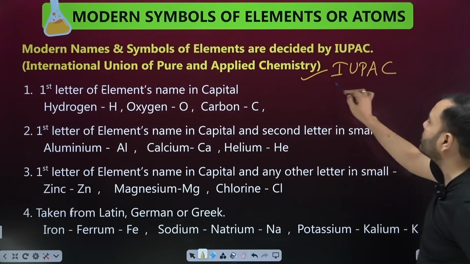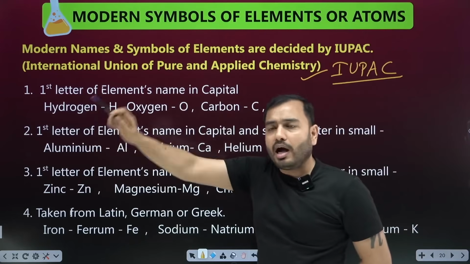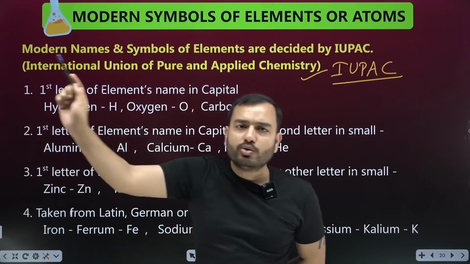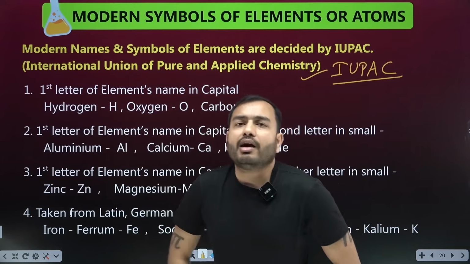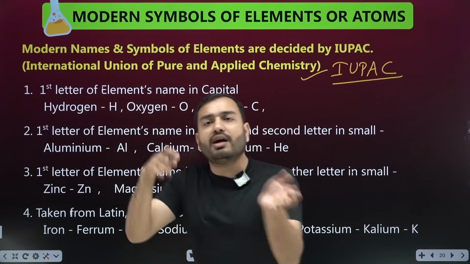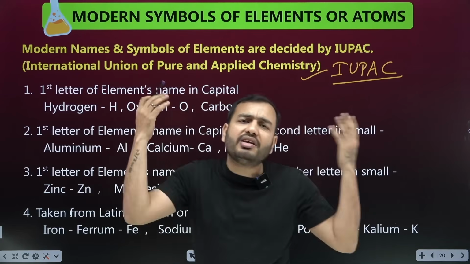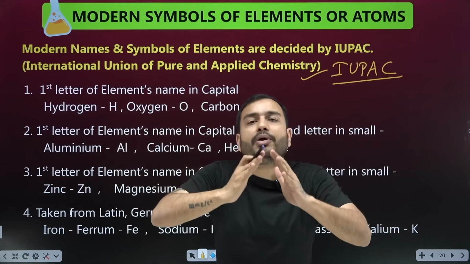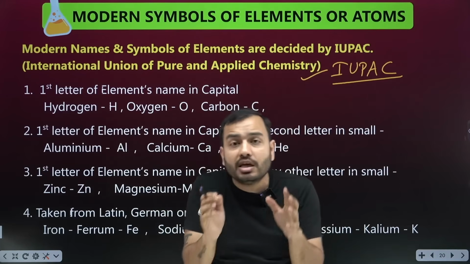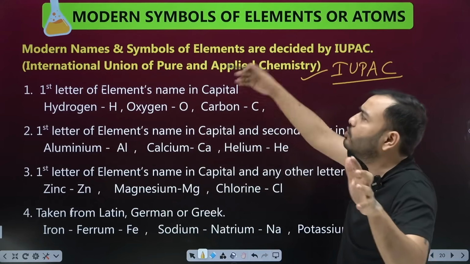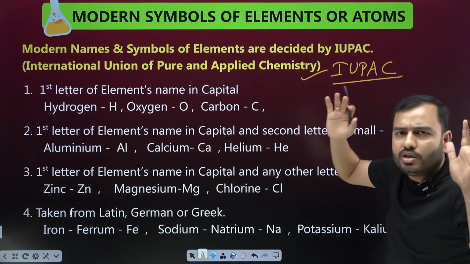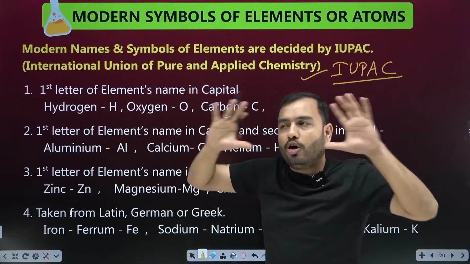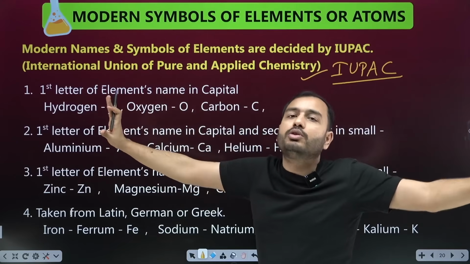This is the team that said the symbols would now be given, and the naming that we do, the entire world will use. Otherwise, America would understand copper one way, India would understand copper another way. Everyone's stories would be different. So they had to make a common platform, a dictionary of elements. The International Union of Pure and Applied Chemistry prepared a dictionary, and this is now accepted over the world.